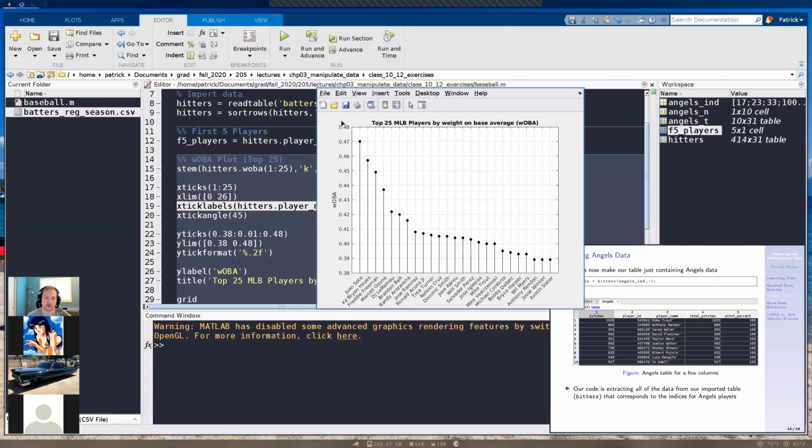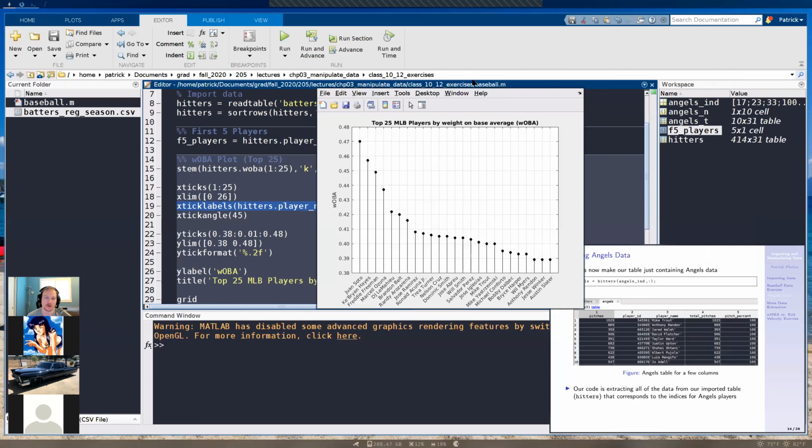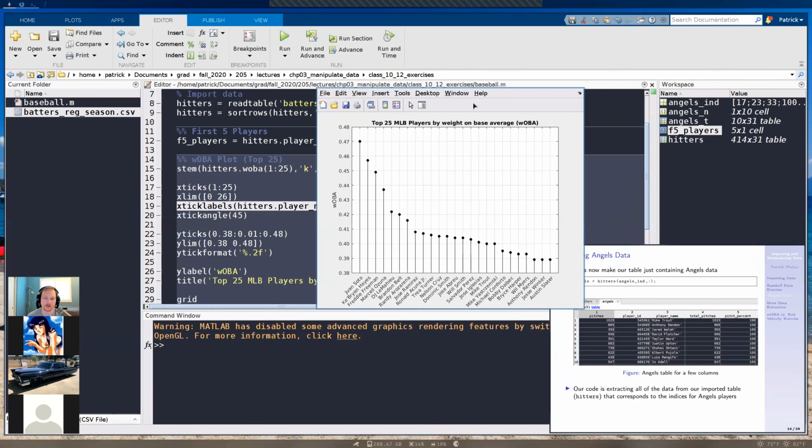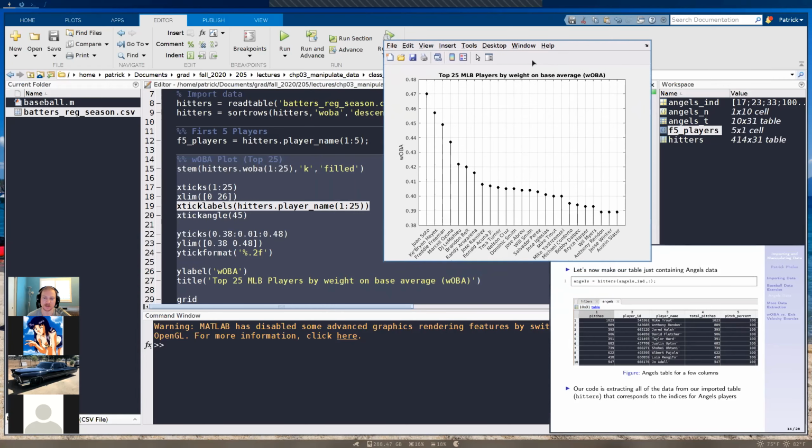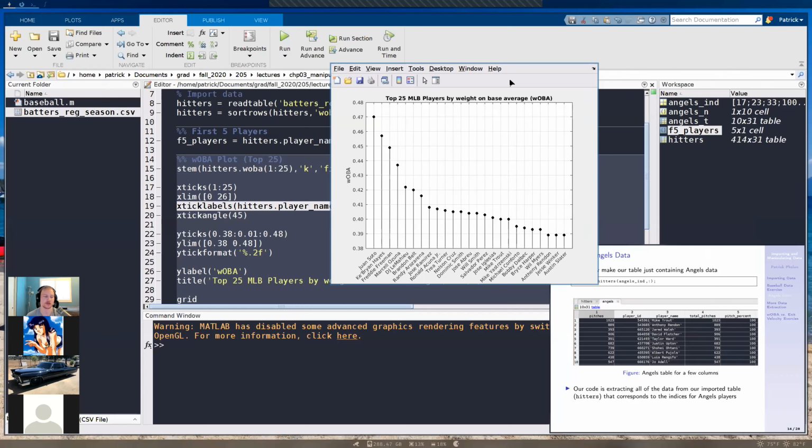I tried looking up if this was a known issue online for MATLAB, and I didn't really see anything. So it seems pretty bad, but I don't really know. It should work. This stem plot was introduced in 2006.